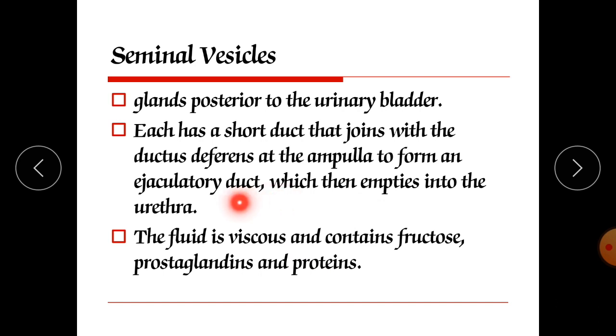Another thing regarding the seminal vesicle is that it has an alkaline pH. Why alkaline pH? Because the environment of the male urethra itself and also the female reproductive organ are both acidic. So to counterbalance and neutralize that pH, our semen must have a basic or alkaline pH. That is the major reason behind this.